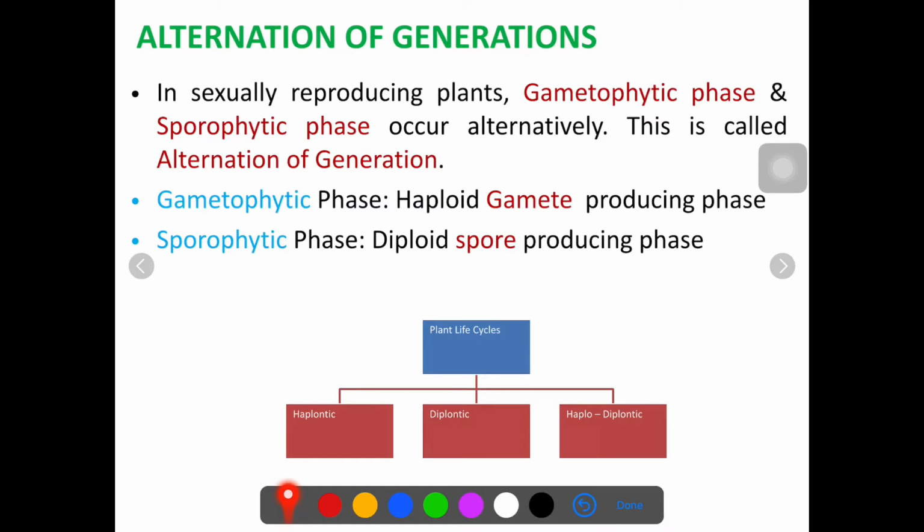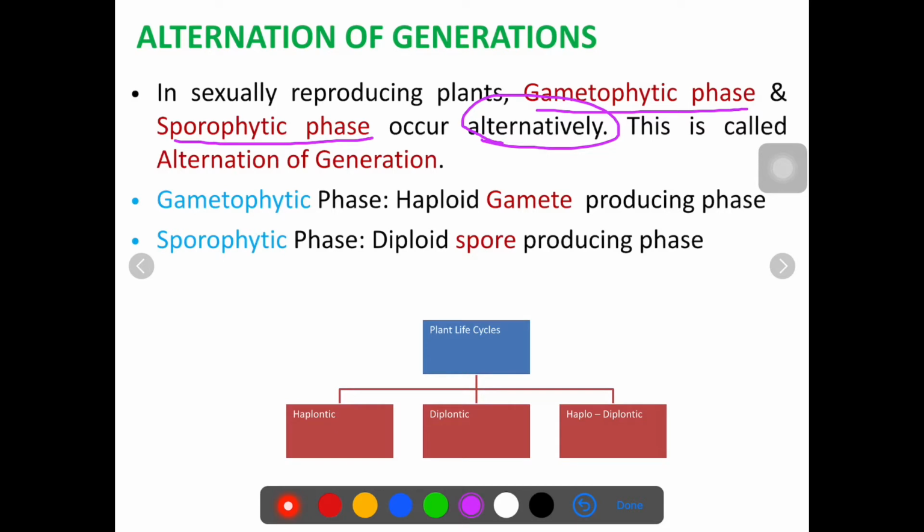What is called alternation of generation? Alternation of generation is observed in sexually reproducing plants. You know that in a sexually reproducing plant there are two phases in their life cycle. The first one is called the gametophytic phase, and the second is called the sporophytic phase. These phases occur alternatively. Hence, this kind of life cycle or process is called alternation of generation.